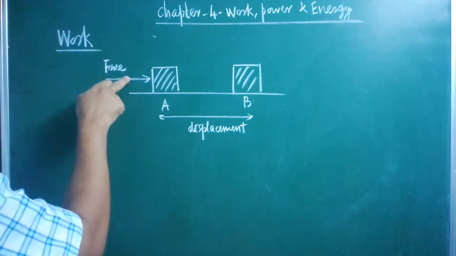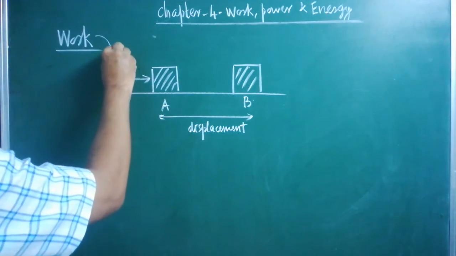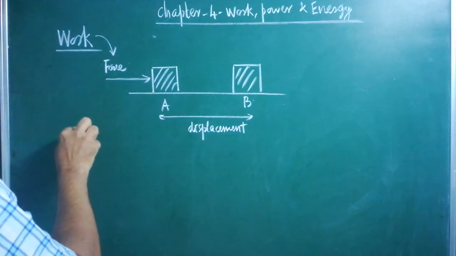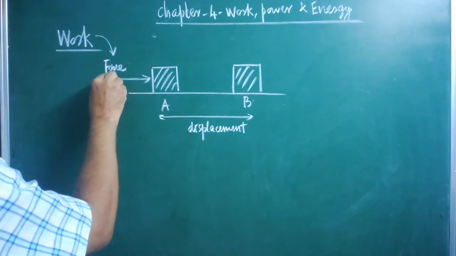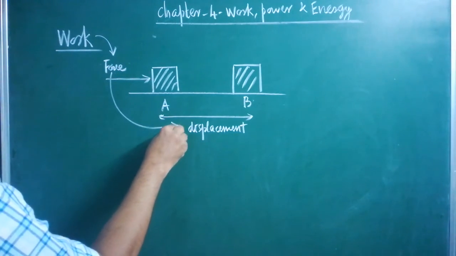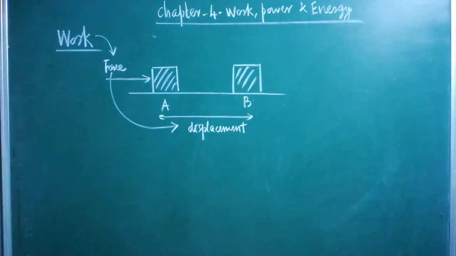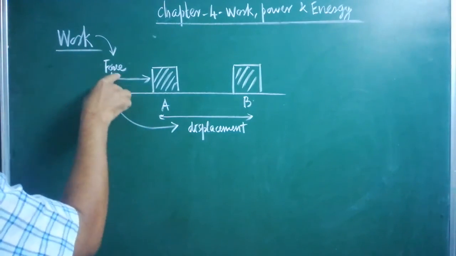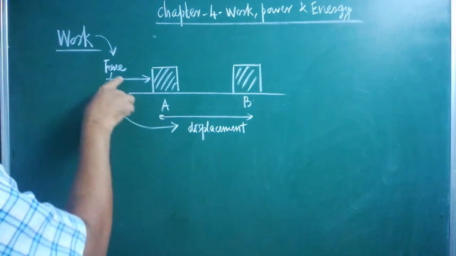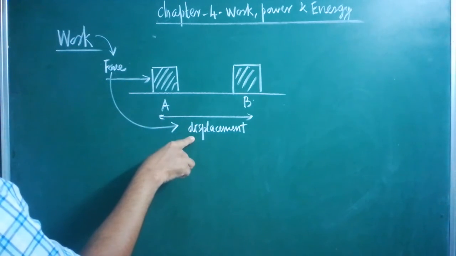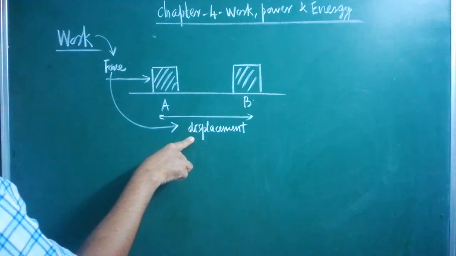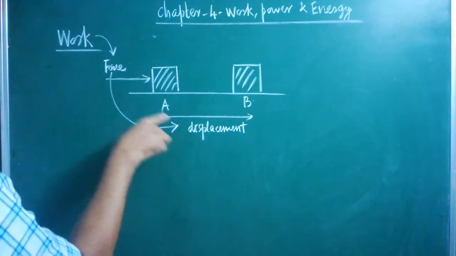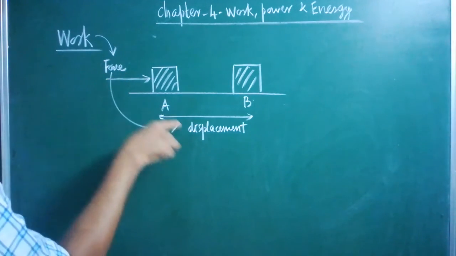Look at the term work: it depends on the application of force. Due to the application of force, some amount of displacement is created in the body. So there is a link between work, force and displacement. Without force, there won't be any displacement. See the link. So to calculate the work, which two are required?